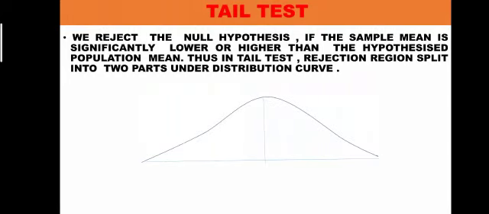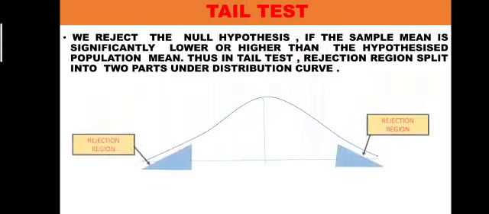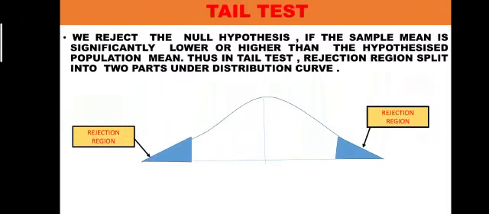In this curve, which is the normal distribution curve, there are two rejection regions, left and right. If there are two rejection regions, we say this is a two-tailed test. And the region between the rejection regions is called the acceptance region. The line between them is called mu. So this curve shows the two-tailed test.